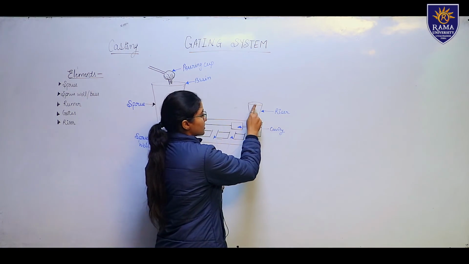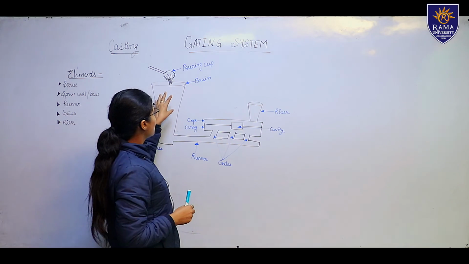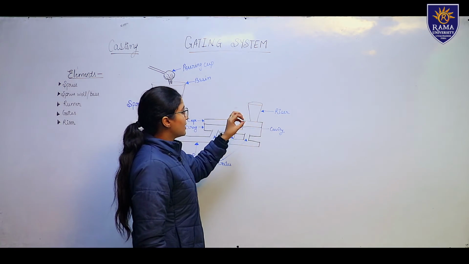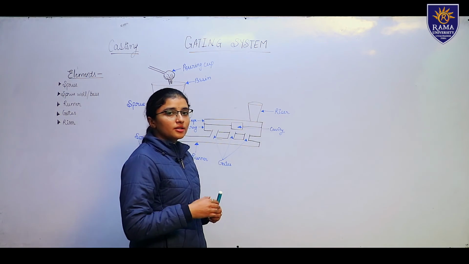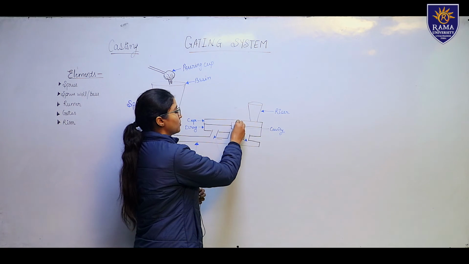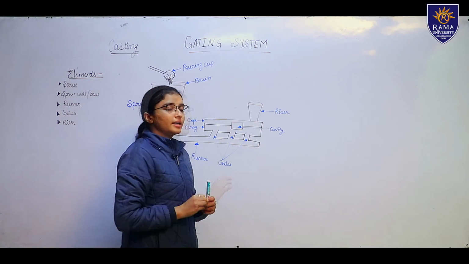But what is this? This is a riser. The riser is similar to the part we see in a sprue, but it actually helps in removing the hot gases and heat developed in the molten metal, releasing the heat and gases through it.